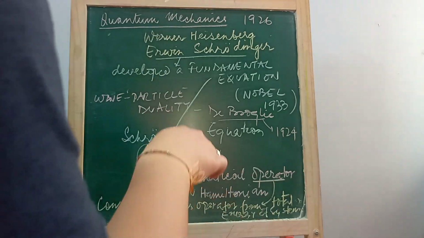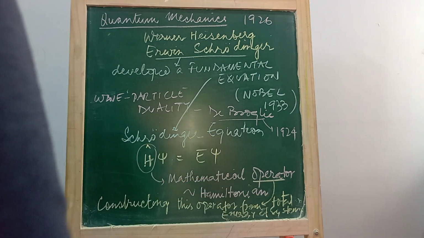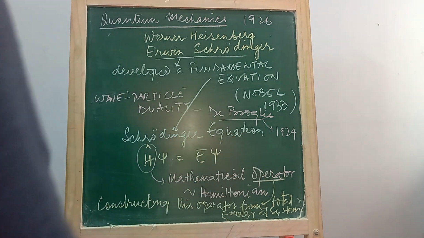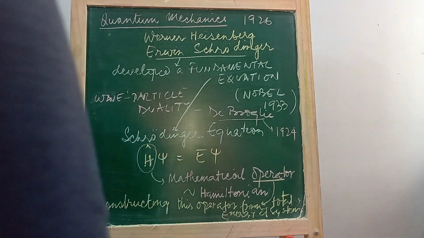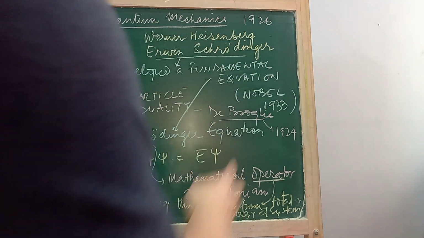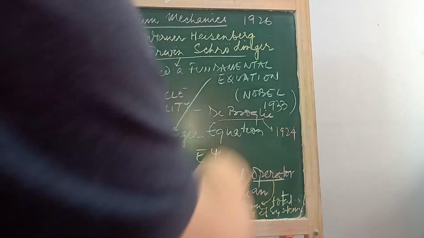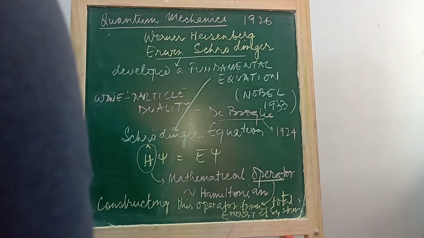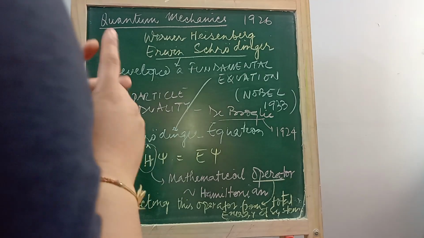The basis of quantum mechanics is an equation known as the Schrodinger equation. It is a fundamental equation developed by Erwin Schrodinger, for which he won the Nobel Prize in Physics in 1933. The equation considers two main things.